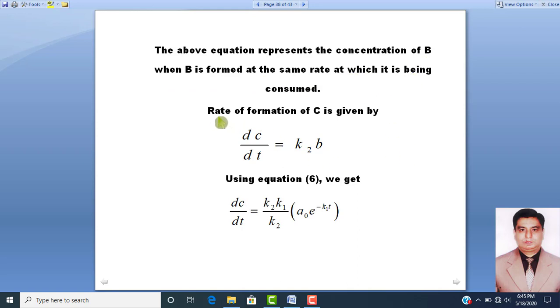So the rate of formation of C will be given by dC over dt, the change in concentration of C with respect to time, and it will be equal to k2B. So using equation number 6, we know that dC over dt is equal to k2 into k1 over k2 into A naught exponential base raised to power minus k1t.